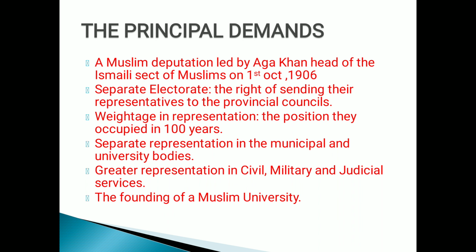Here in the demands, they asked for a separate electorate and the right of sending representatives to the provincial councils. The very first demand Muslims asked for was the right of sending representatives to the provincial councils, the bodies formed at the province level. Provinces means the present-day states, children. Next, weightage in representation, based on the position they had occupied over 100 years.